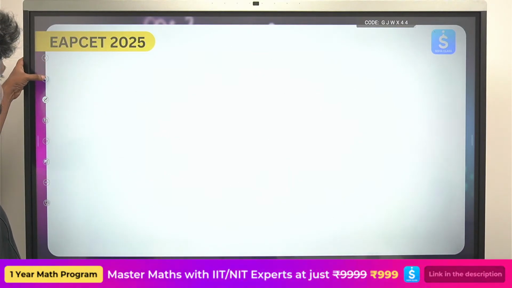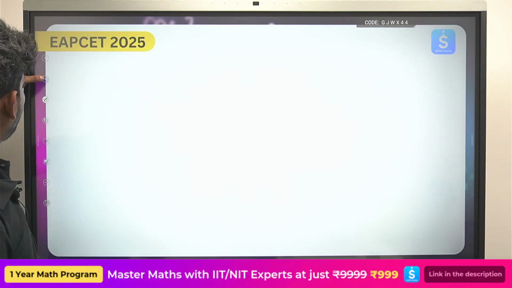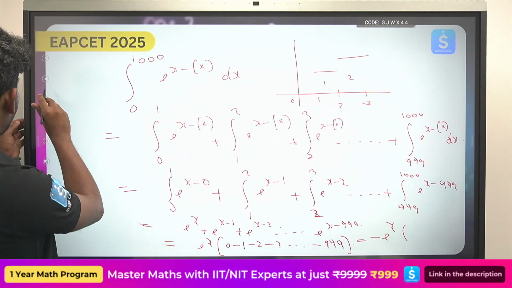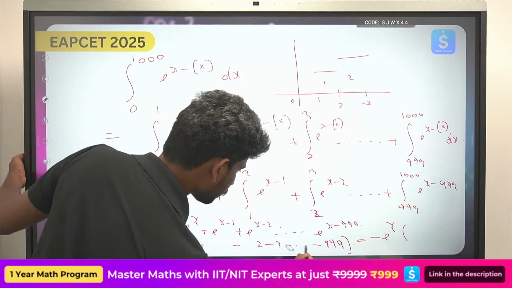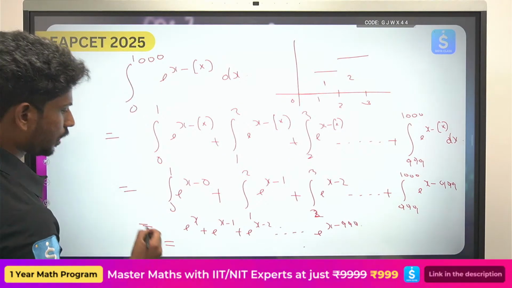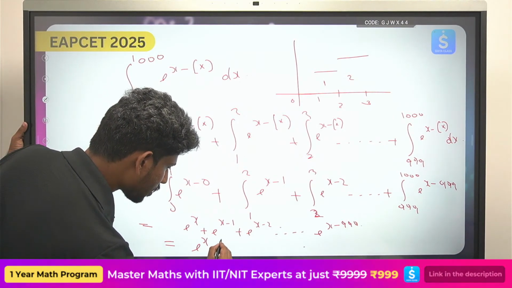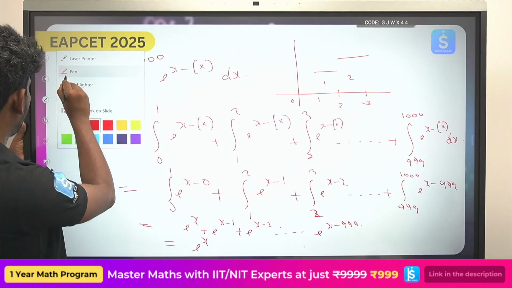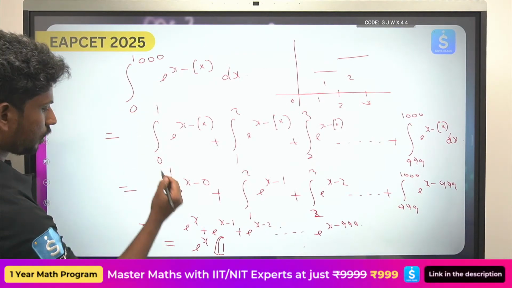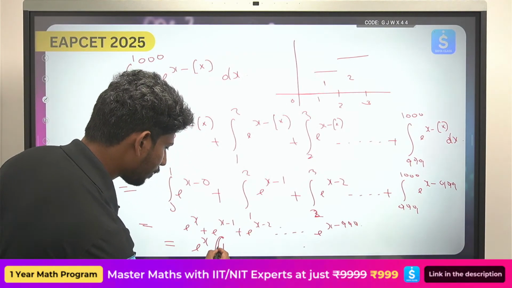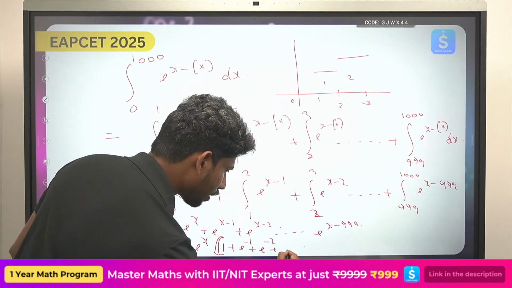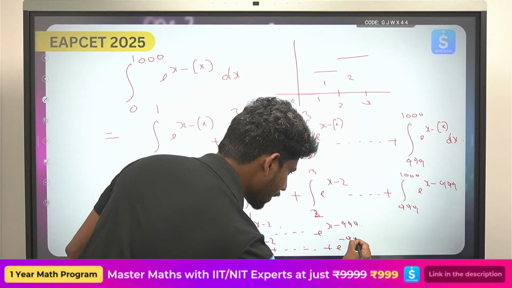What did I do? Okay, so if you try to see here, this is nothing but e power x plus e power x, what happened, e power x plus 1 plus e power minus 1 plus e power minus 2 up to so on e power minus 999.